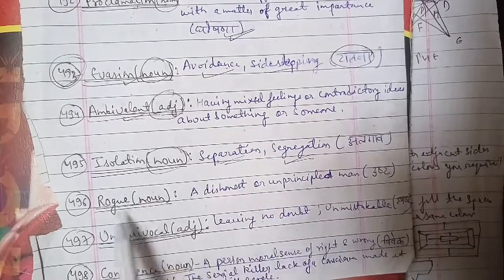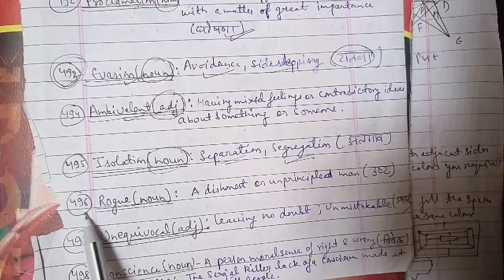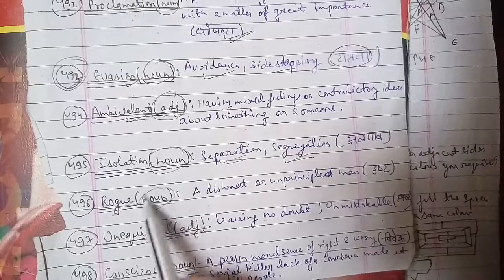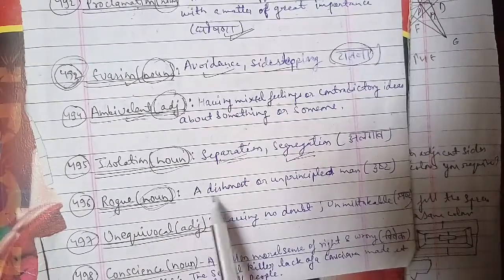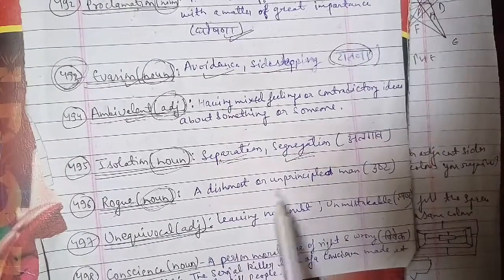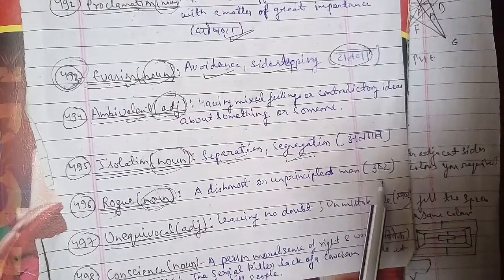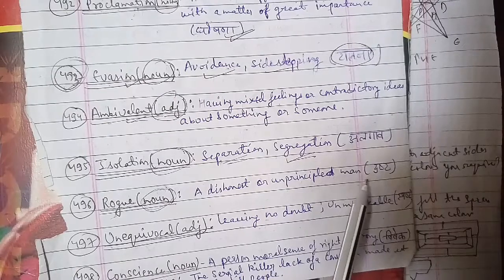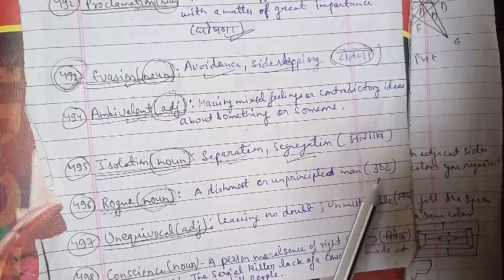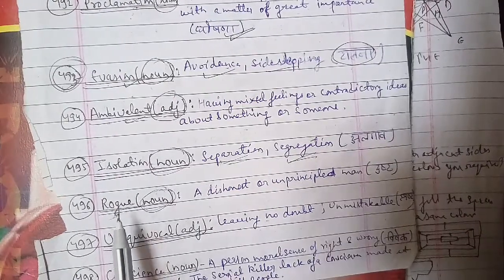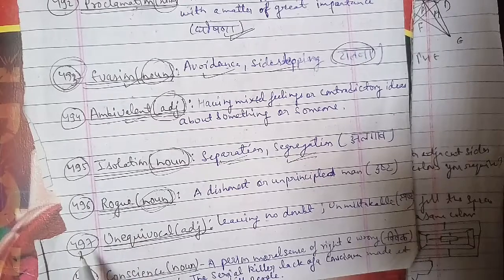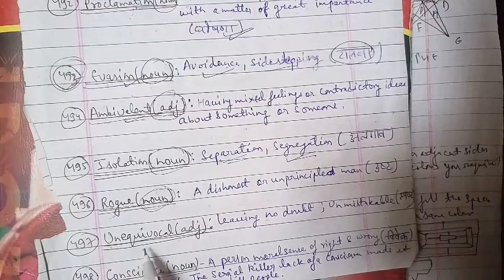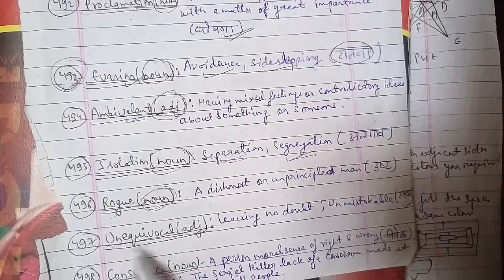The 496th word we have is, of course, rogue. Rogue is used as a noun, and the meaning of it is a dishonest or unprincipled man. Someone who is dushta, dishonest, not honest, you can use the word rogue there. Next we'll go ahead with the 497th word we have, unequivocal.